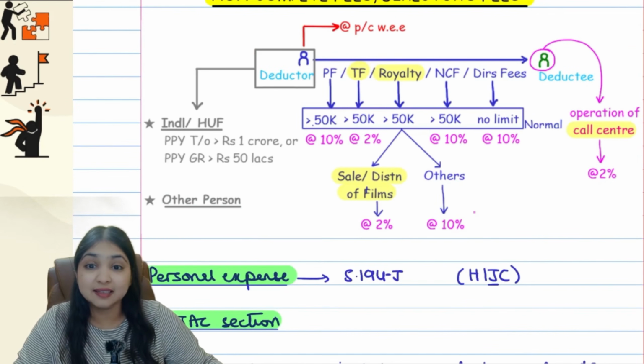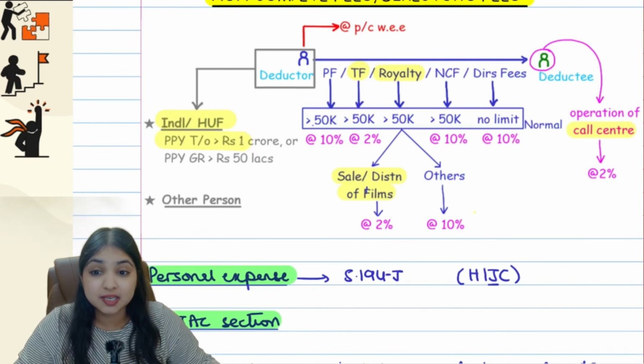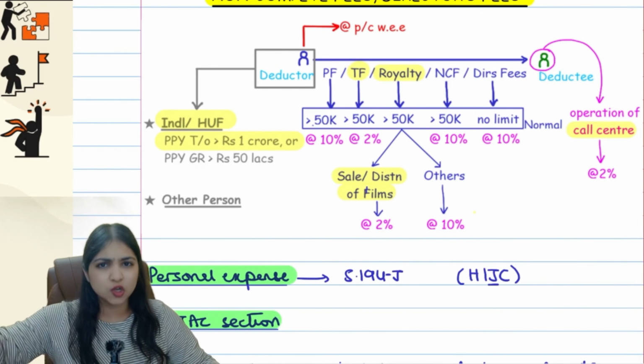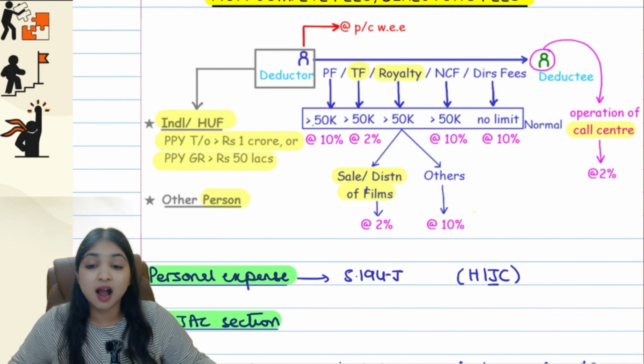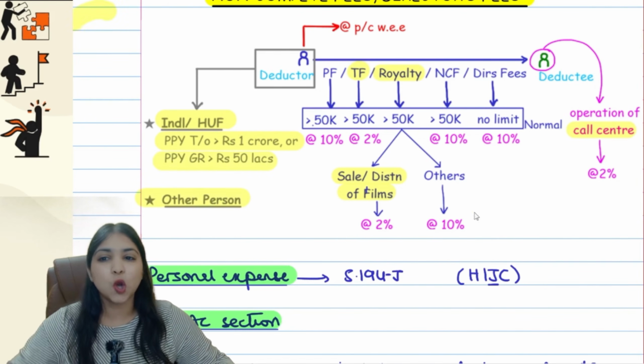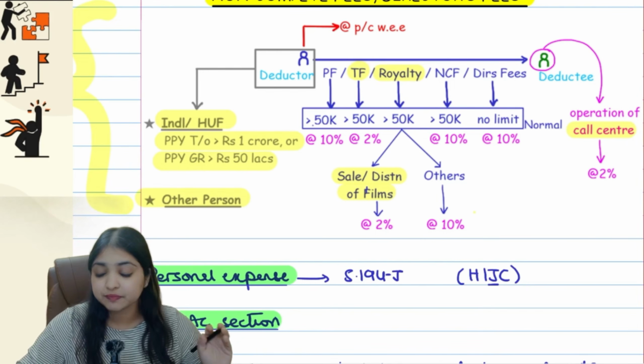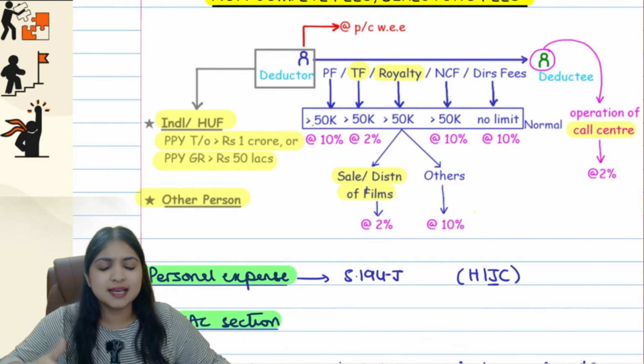We will say that the deductor, if he is an individual or HUF, then his preceding previous year turnover should be more than 1 crore or his gross receipt should be more than 50 lakhs. Okay, so the same thing that we learn in R hijack in all the other sections, that common point we have even over here.